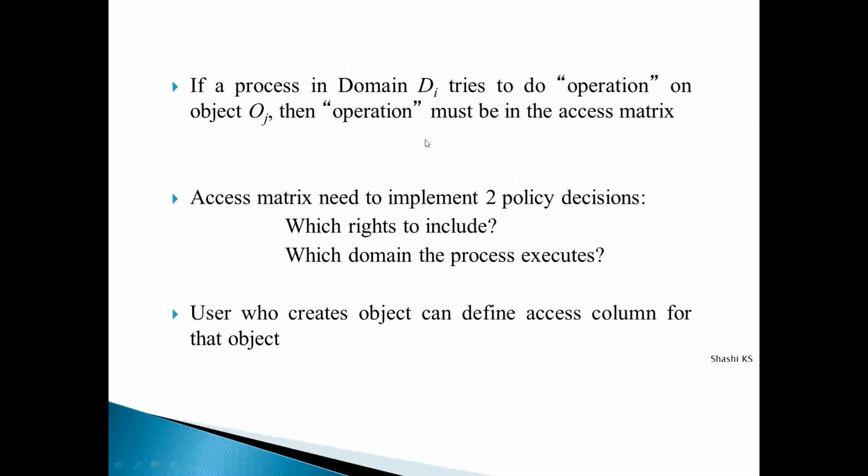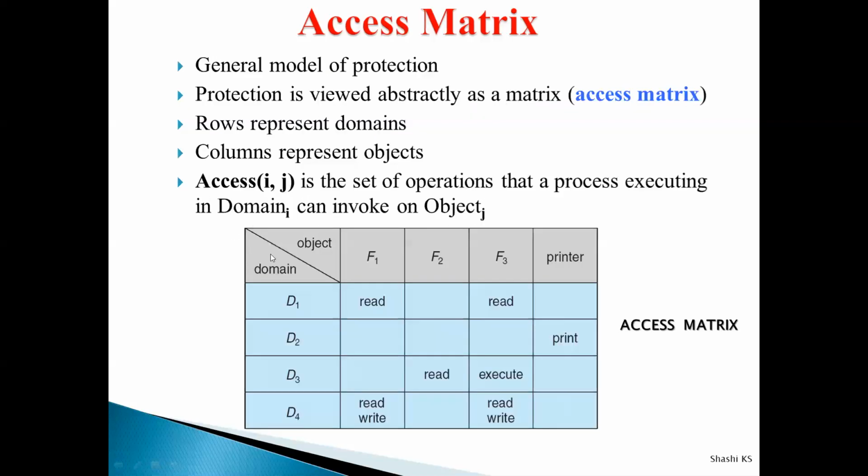As per our access matrix concept, if a process wants to do any operation, let's say a process is in domain D2 and it wants to perform the read operation on the file F2, then it needs to have the read operation in that particular entry. For the D2, F2 cell, the read operation has to be mentioned. If it is mentioned, then only can that operation be performed by the process in that domain D2. If it is not mentioned, then the read operation cannot be performed by the process for that particular object in that particular domain.